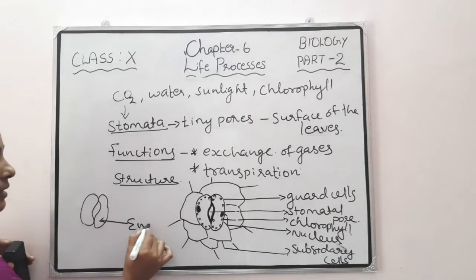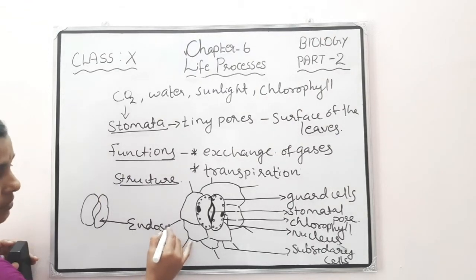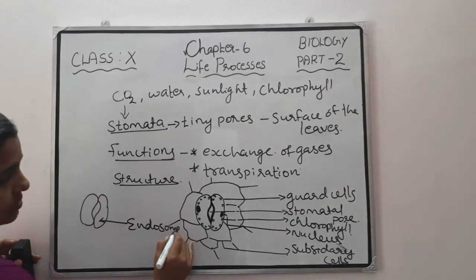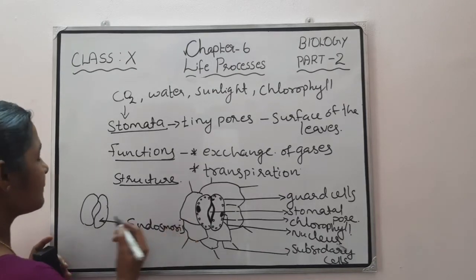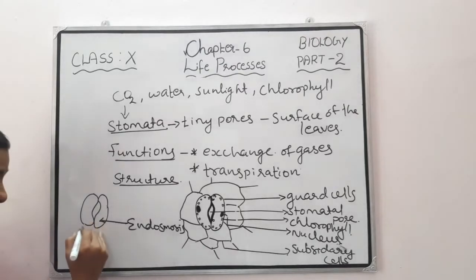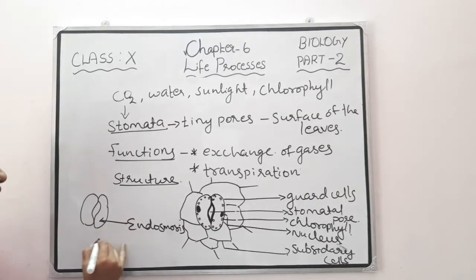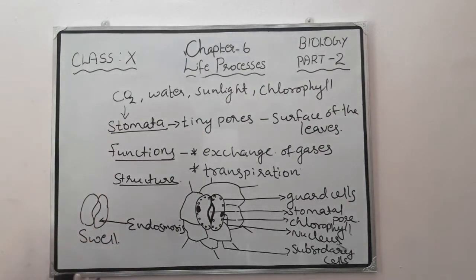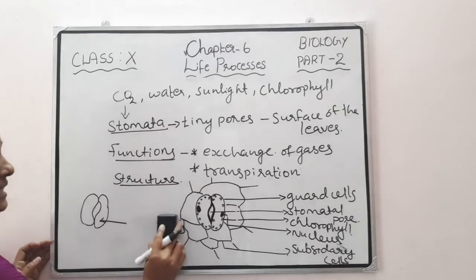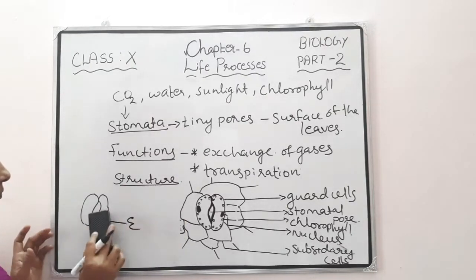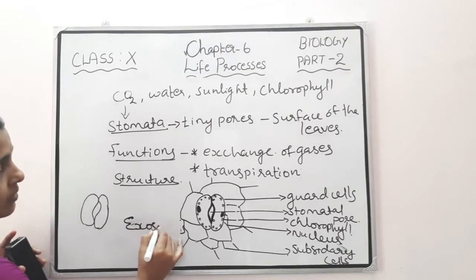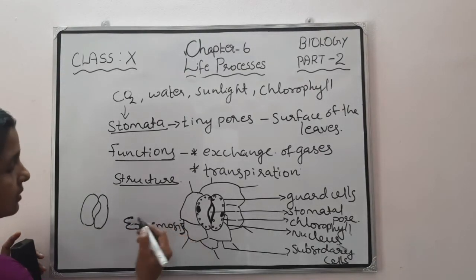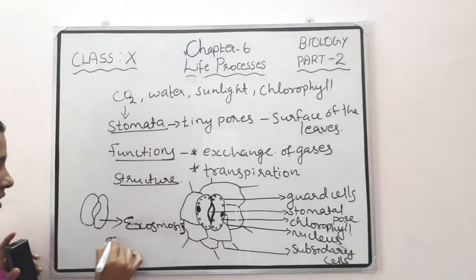When endosmosis occurs, the stomata will open. That is because the guard cells will swell, so the stomata will open. Whereas when exosmosis occurs, the guard cells will shrink.